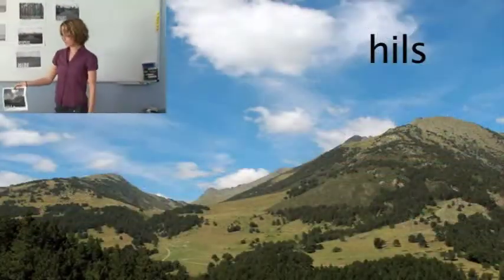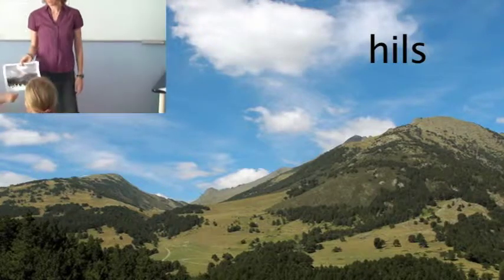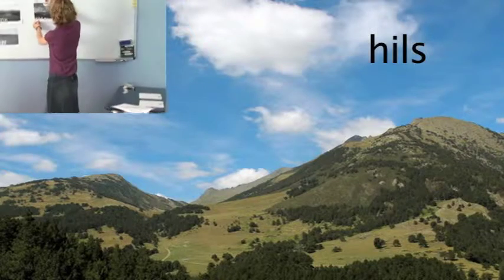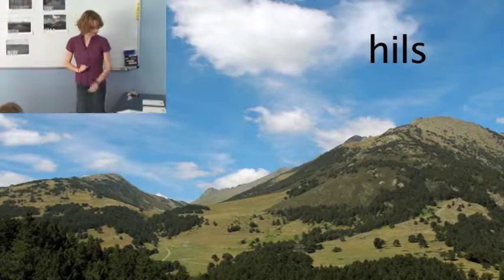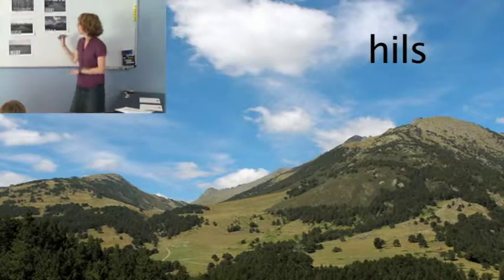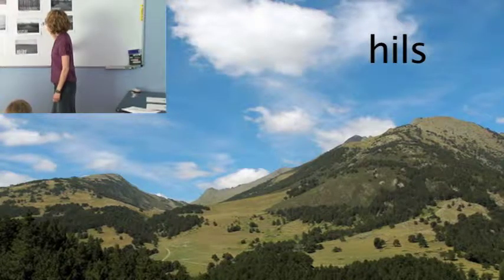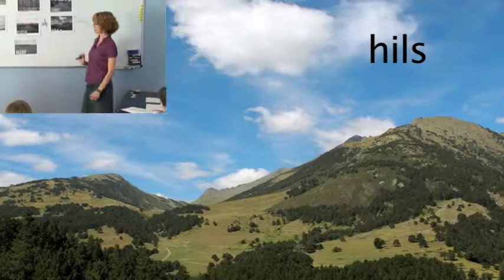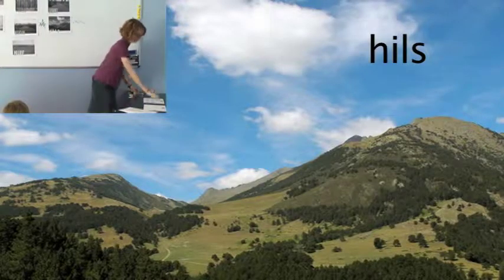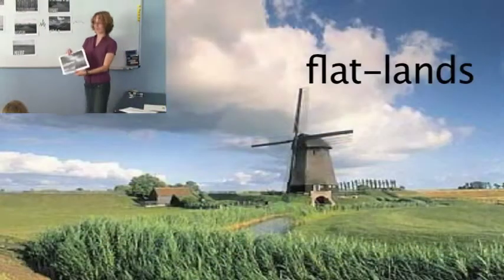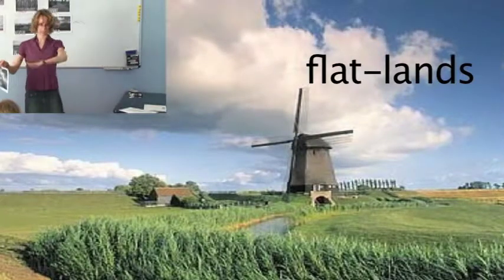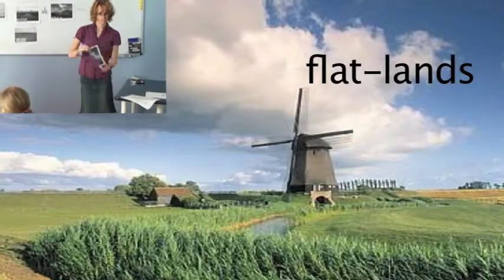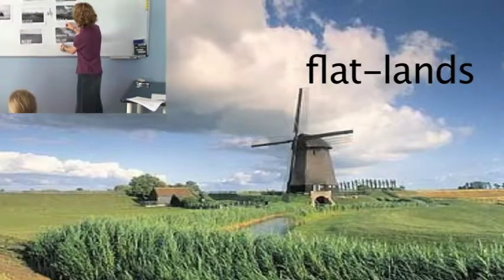Hills. Do you have some hills near your house? Those are mountains. So, mountains are, hills are more like that, okay? Flatlands is very flat. You live in the flatlands.